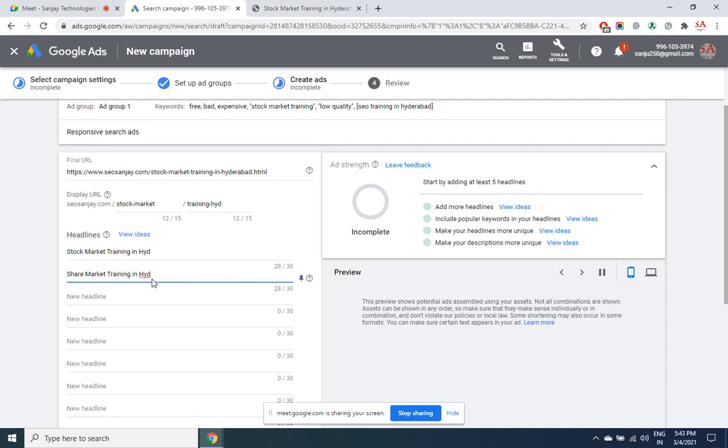Try to make use of short forms like HYD, or say "for" and make use of ampersand. Every character is important to be saved because we don't know which word is going to attract the user. So we should not miss out on any attractive keyword.